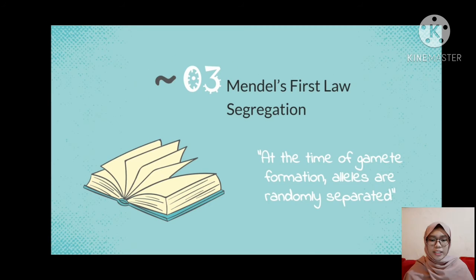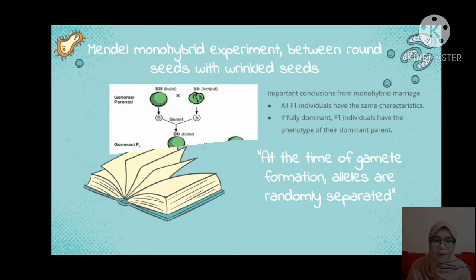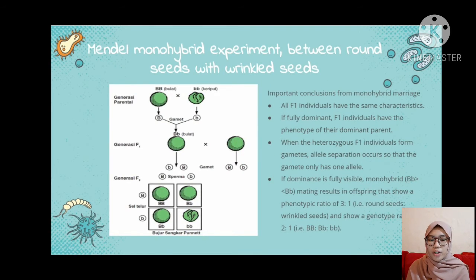Next. Third, Mendel's first law, segregation. At the time of gamete formation, alleles are randomly separated. Next. Mendel's monohybrid experiment between round seeds and wrinkled seeds. Mendel's first law is obtained from the result of a monohybrid cross, which is a cross with one different characteristic. Mendel made a cross between round pea plants and wrinkled pea plants. The result was that all F1 offspring were round pea plants.